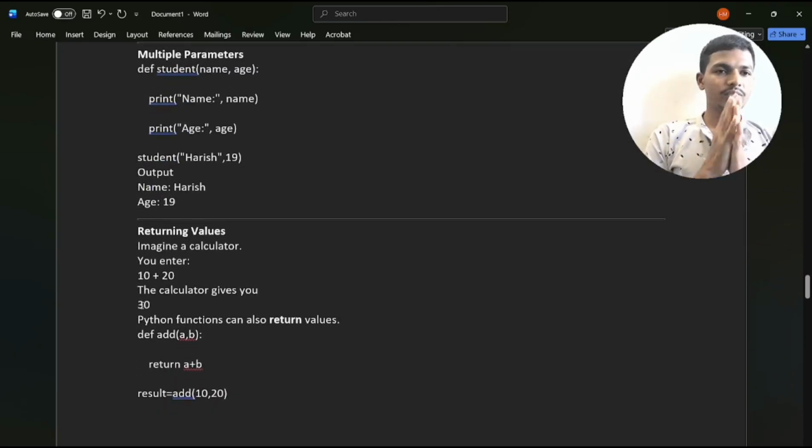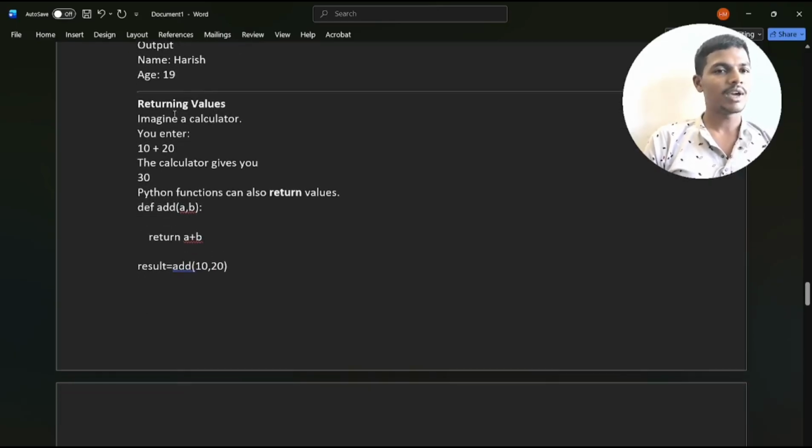Then we will discuss multi-parameter. Multi-parameters means you give many parameters and all of them will be executed. Same like this way, up to here, then you call it as the name function, then you call it as the age function. Like this way we will use multi-parameters.